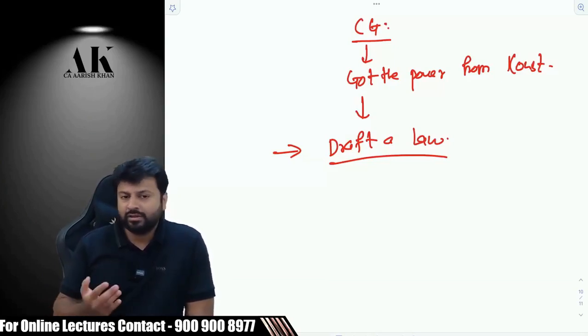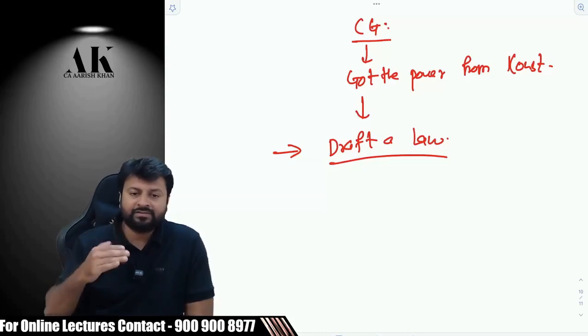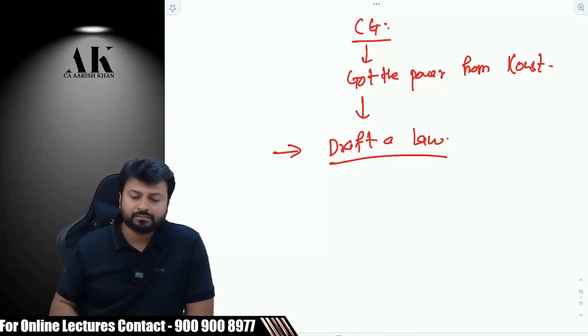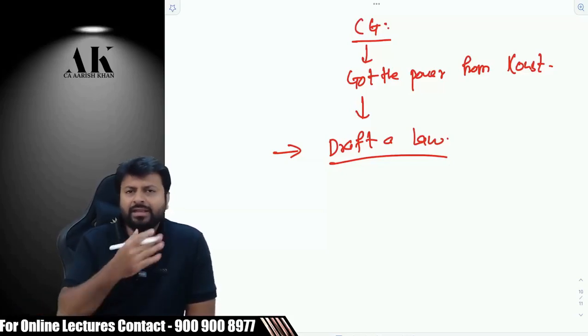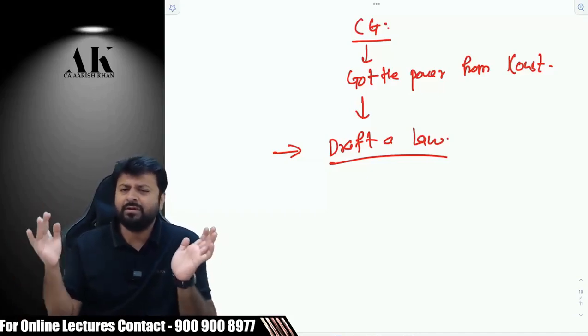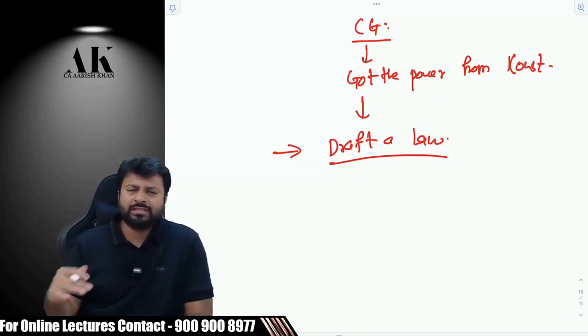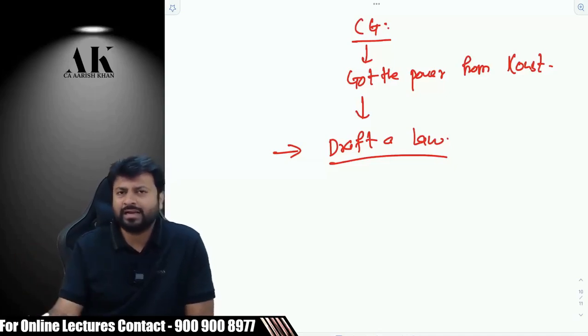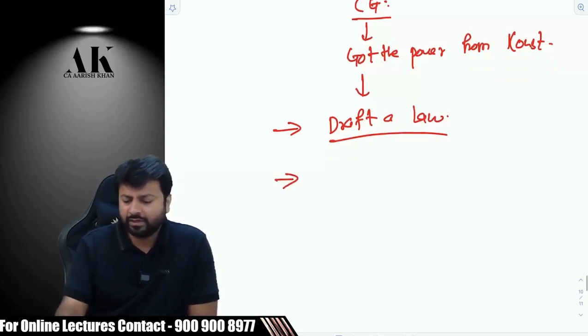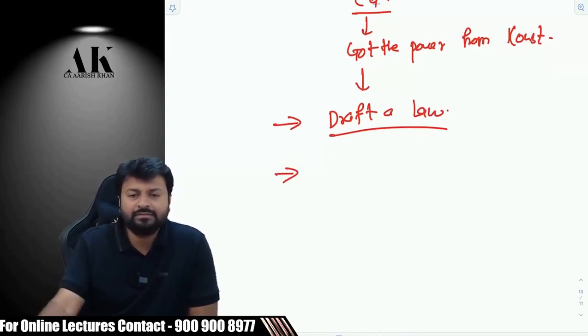Like for the GST law, they have made various drafts. They have shared them with different institutions like ICAI, big corporates, and so on and so forth. They have given their opinions, and after taking their opinions, they have made the final law. So drafting and making the law is a very lengthy process. For that, the government will make a lot of committees and boards. CBDT, etc. will be involved in that. It's a lengthy process. Once the law is drafted, what is the next step? Please tell me. Please speak.